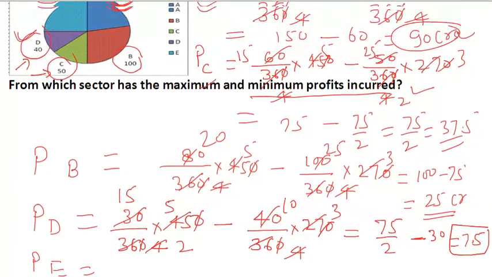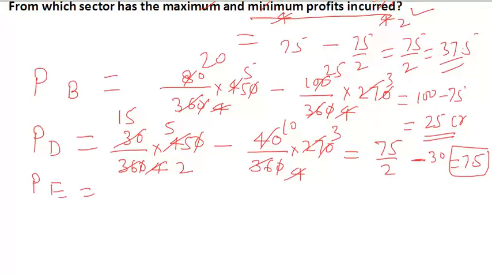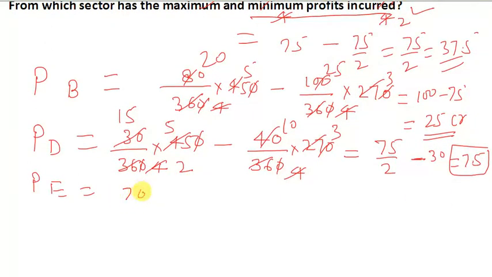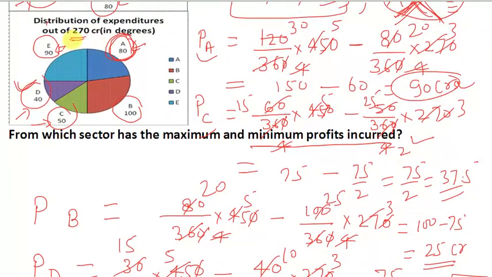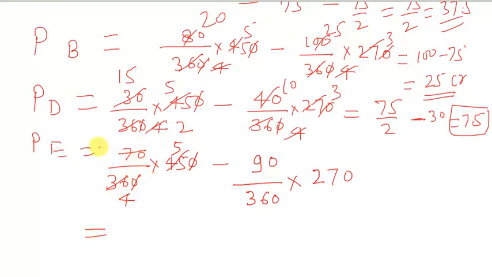Similarly, the profit of E can be calculated. So the revenue of E is 70 upon 360 into 450, minus expenditure of E. The share of E is 90 degrees. So the expenditure of E will be 90 degrees upon 360 degrees into 270. Okay. You can solve it. Cancel it by 9, cancel it by 2.